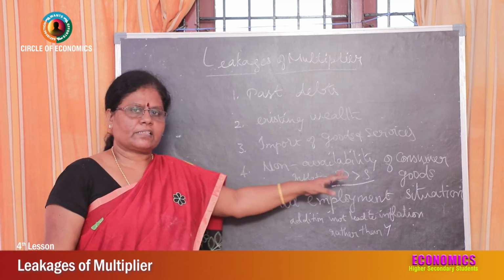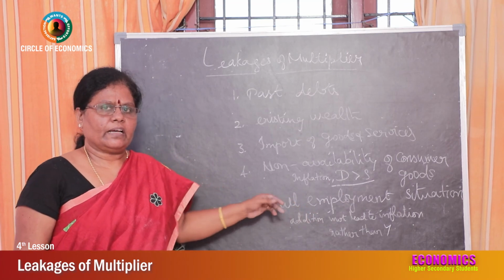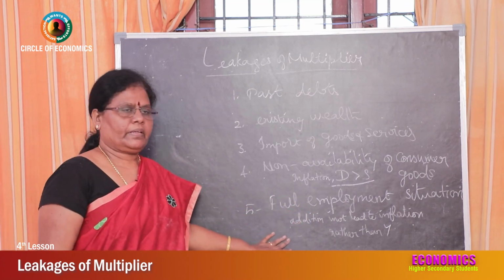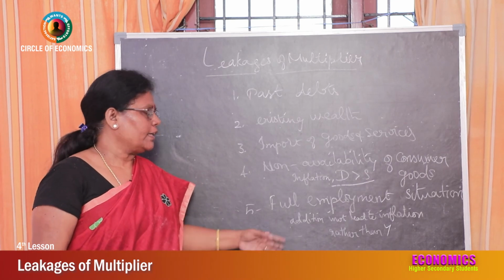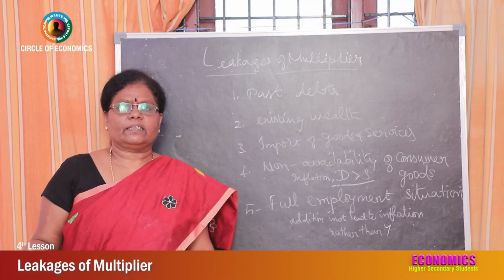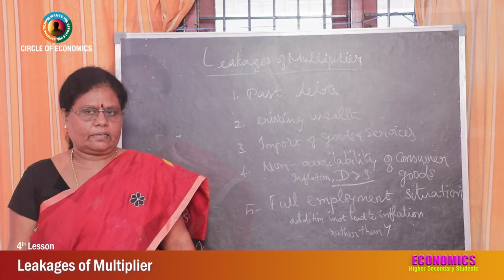Otherwise, inflation will occur in the economy. And then the full employment situation: under full employment, additional investment will lead to inflation rather than an increase in income.